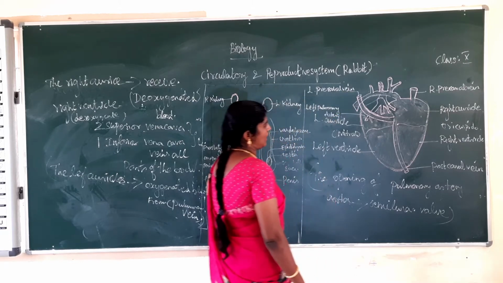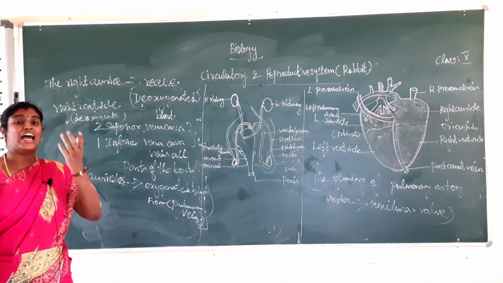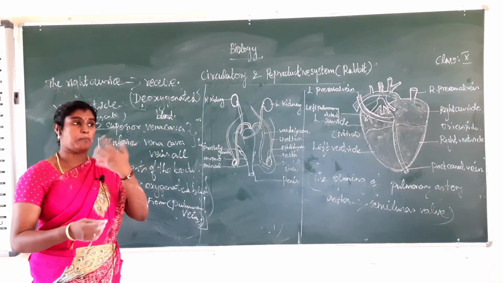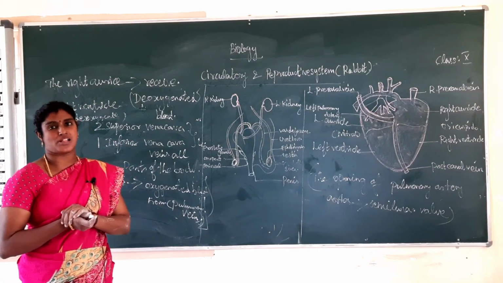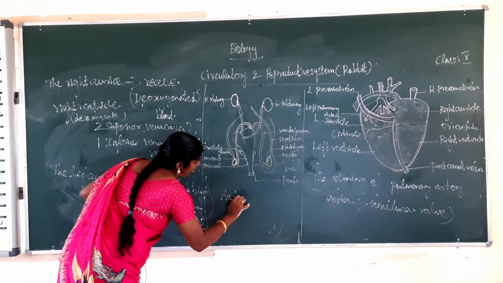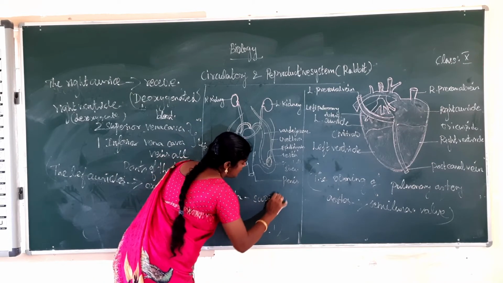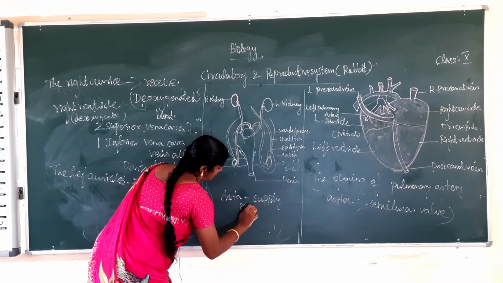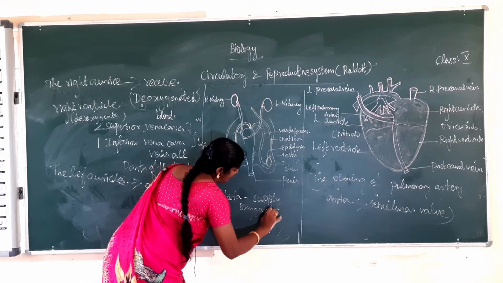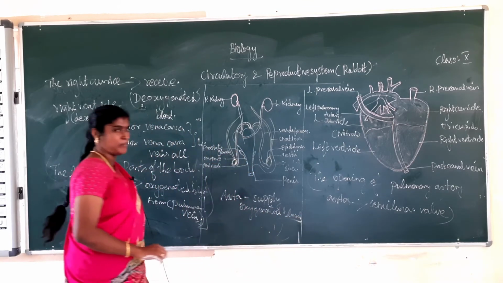Okay. What is the meaning of aorta? The aorta supplies the oxygenated blood to all parts of the body. Okay. This is the aorta. The aorta supplies the oxygenated blood to all parts of the body.